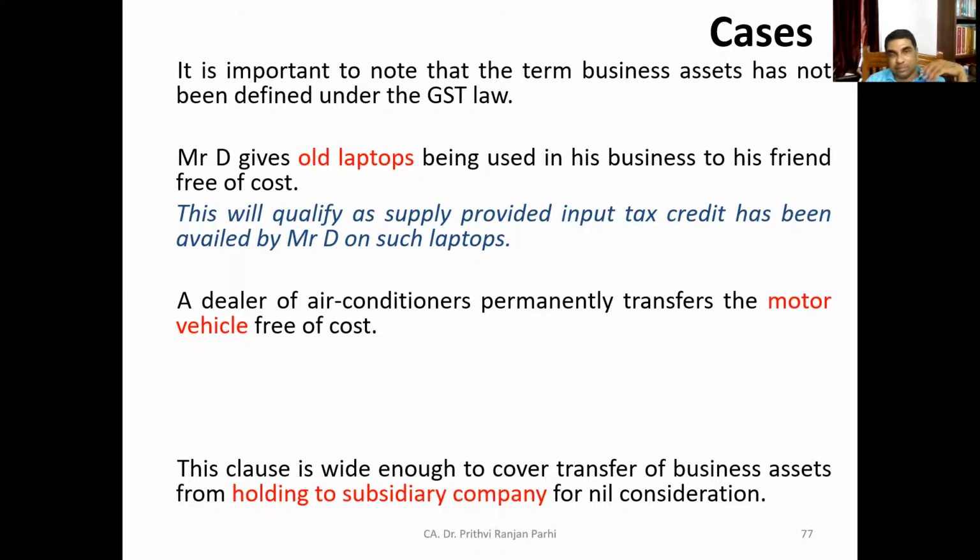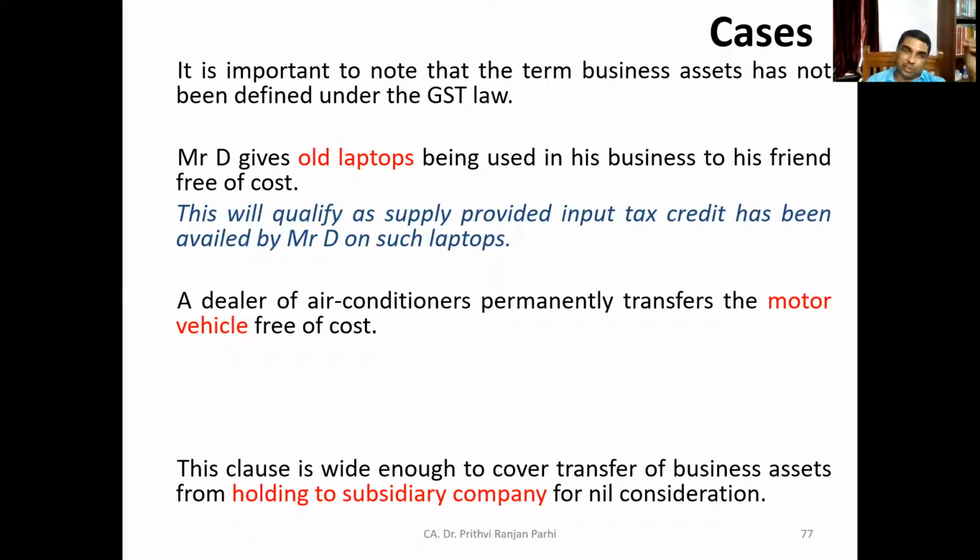Sir, as his main dealing is with air conditioners, he does the business of air conditioners and he transfers a motor vehicle free. Sir, as there is no consideration also. Okay, that is what is coming to your mind, that air conditioning and motor vehicle are not related to business asset. Let me clarify that.